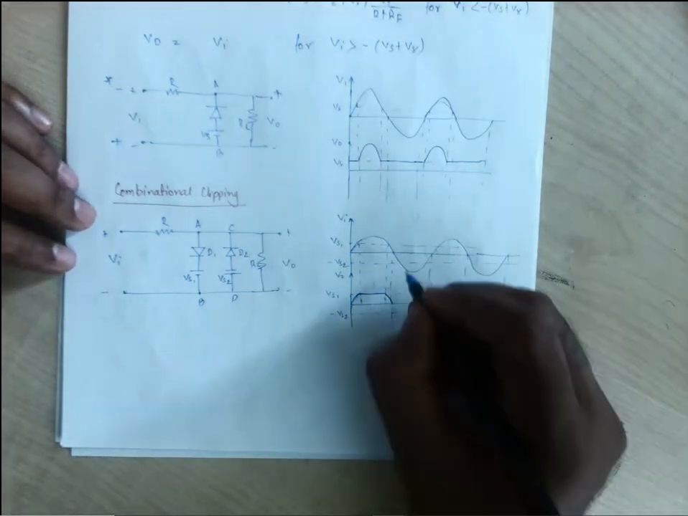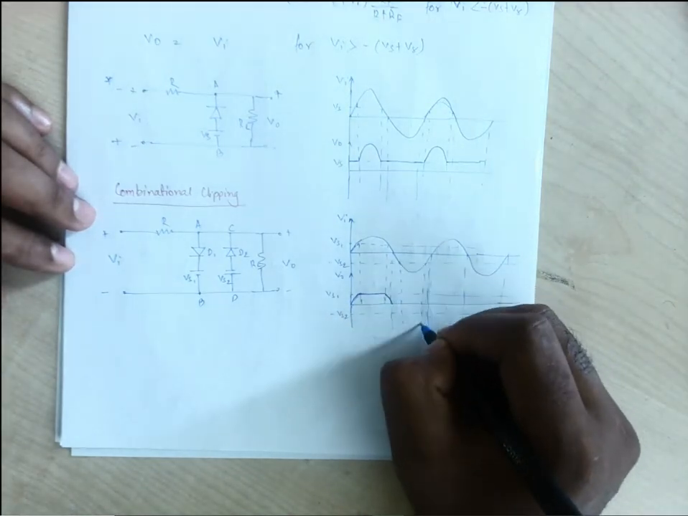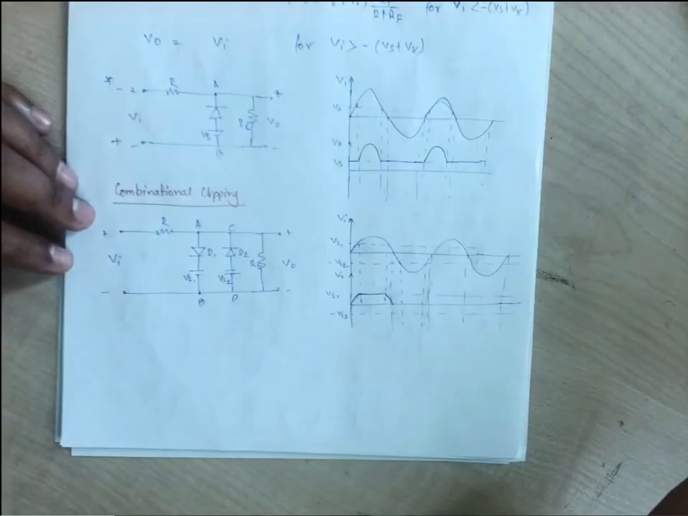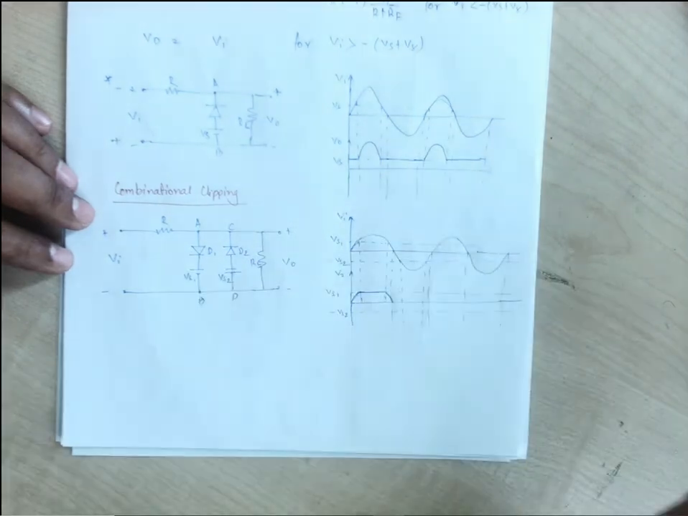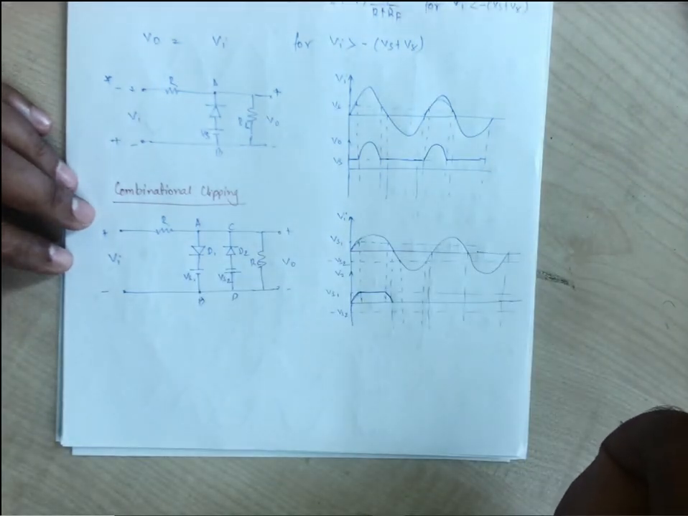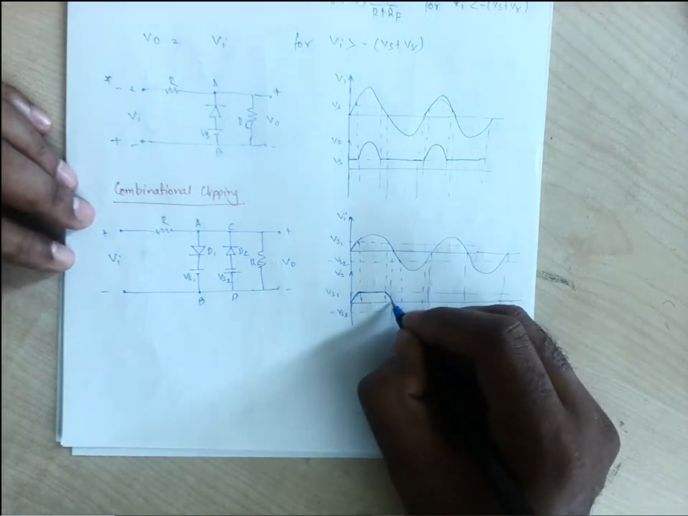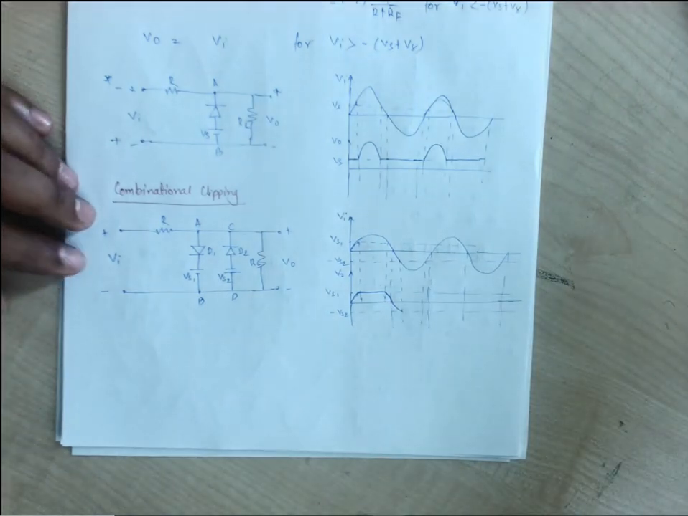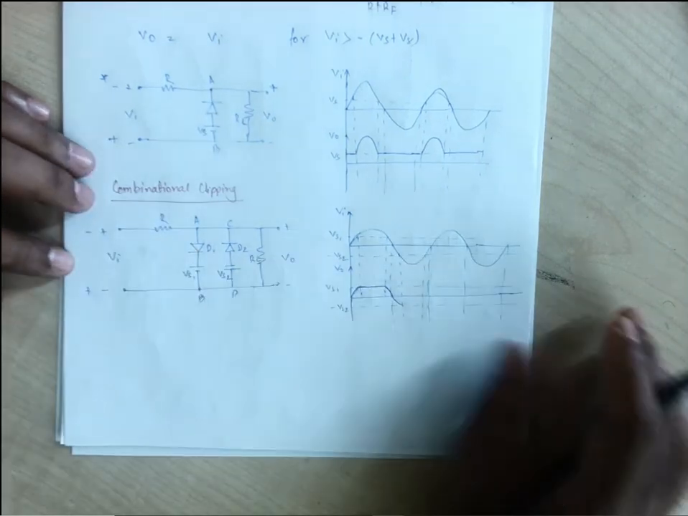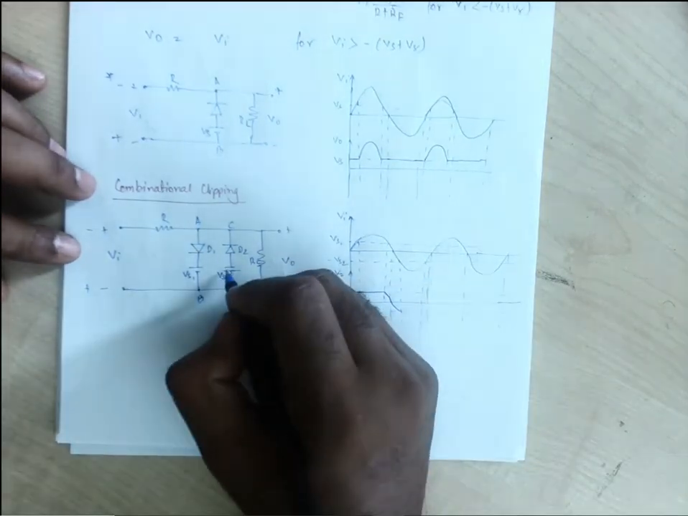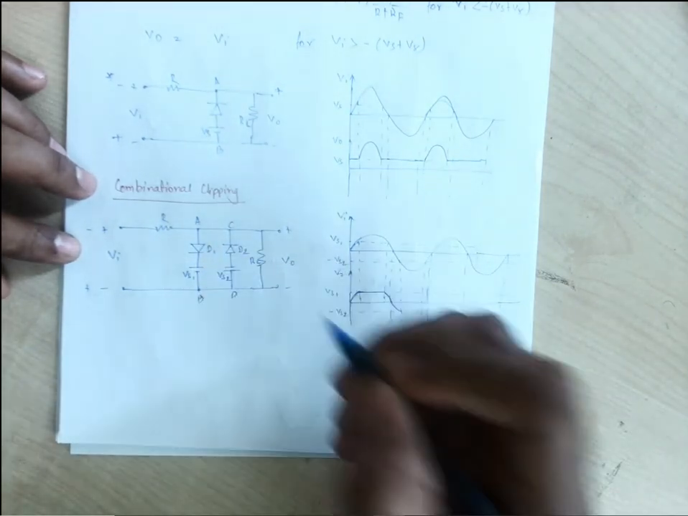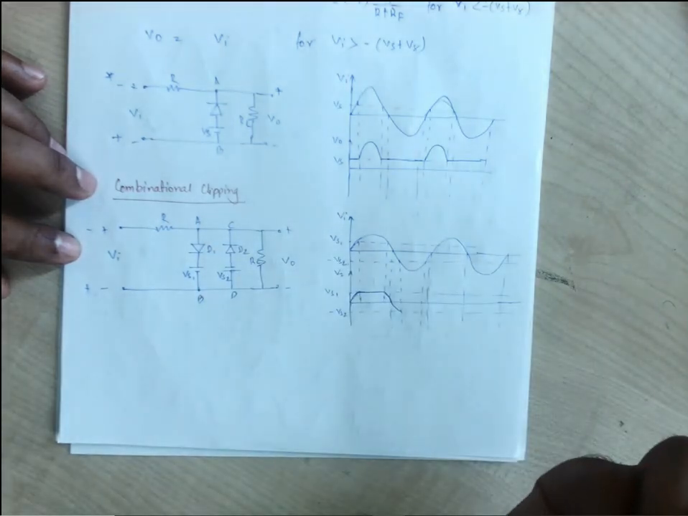Now coming to the negative half. For the negative half, this diode D1 will be in the off state. This Vs2 is also making the diode D2 off, right? So we go up to Vs2. The moment this negative Vi goes beyond Vs2, that is, more negative compared to this negative, our diode will be on.